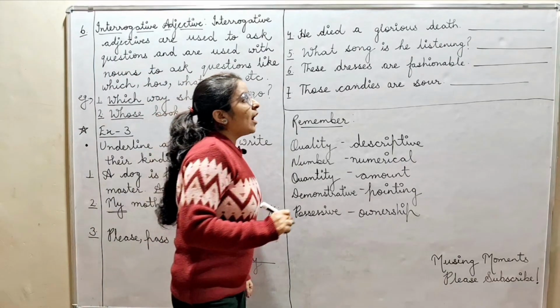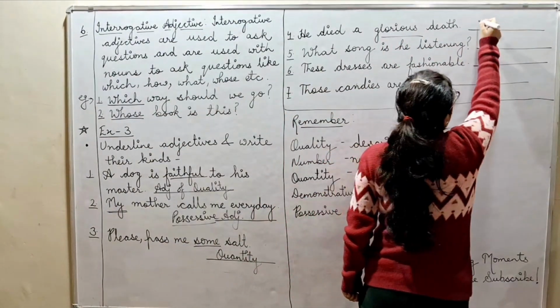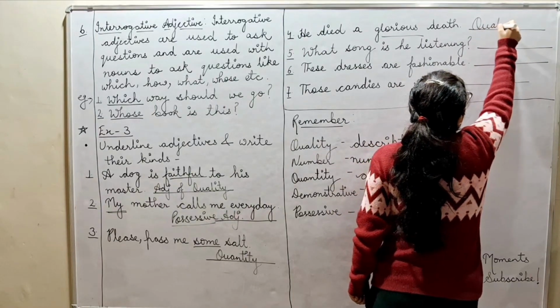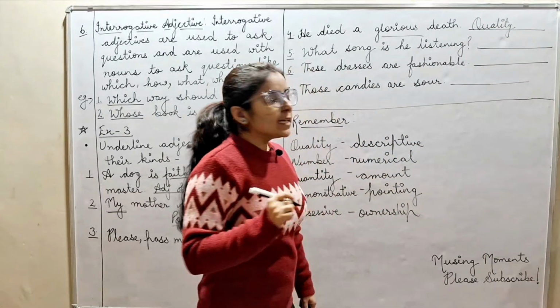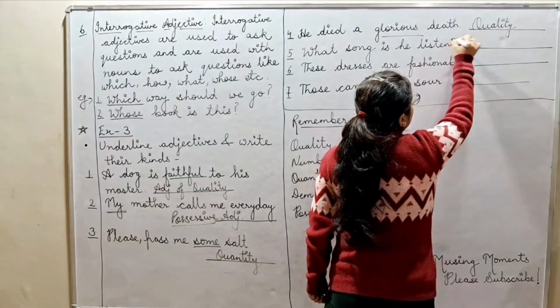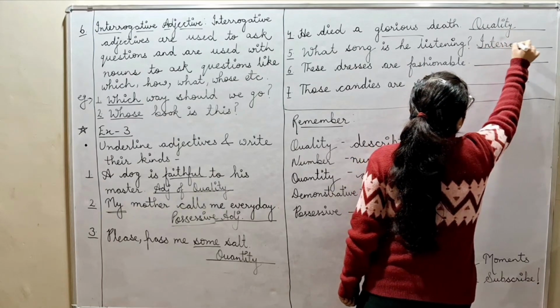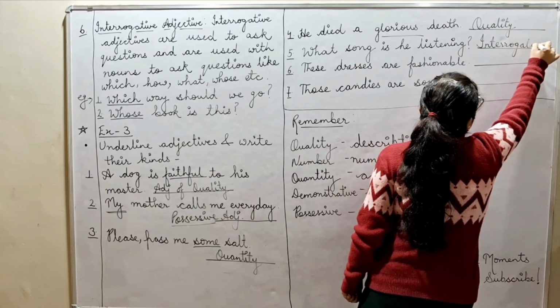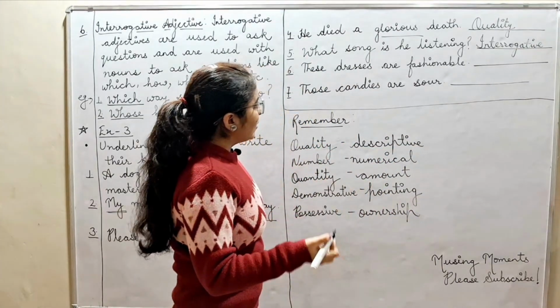Next, he died a glorious death. Glorious, shandar. Quality. Next is what song is he listening? What song is he listening? Interrogative. Next, these dresses are fashionable.